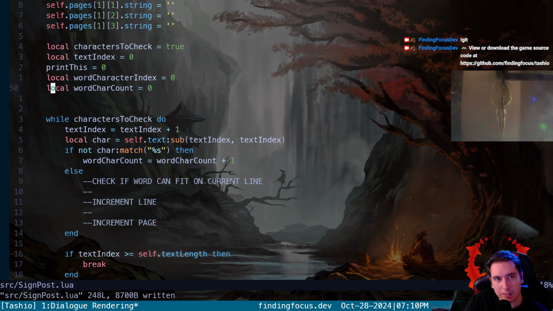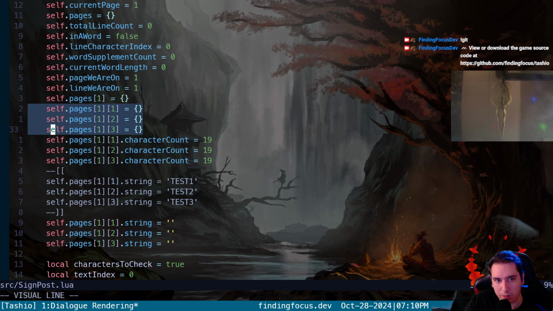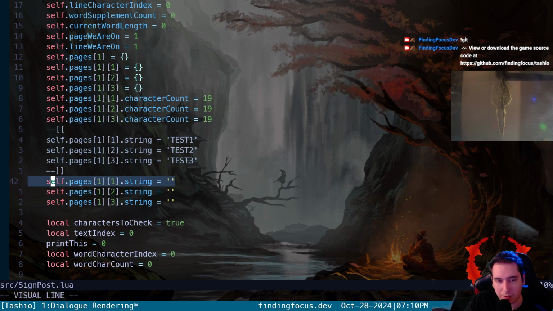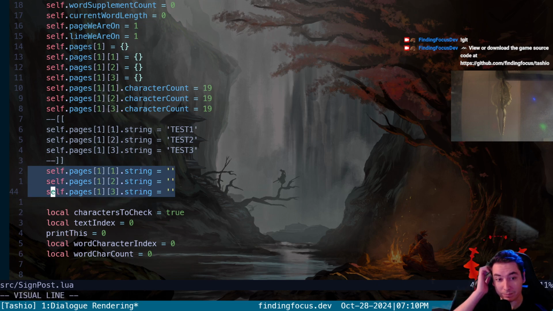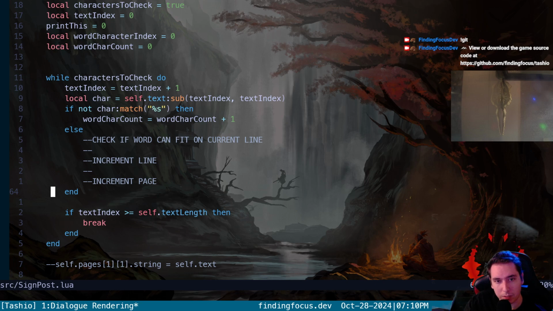So let's make sure, okay, so we do have a table at page 1, and that table allows us to insert 3 empty tables into each line position placeholder, and then our character count, which we'll probably need, and then empty string. Okay, so let's see.